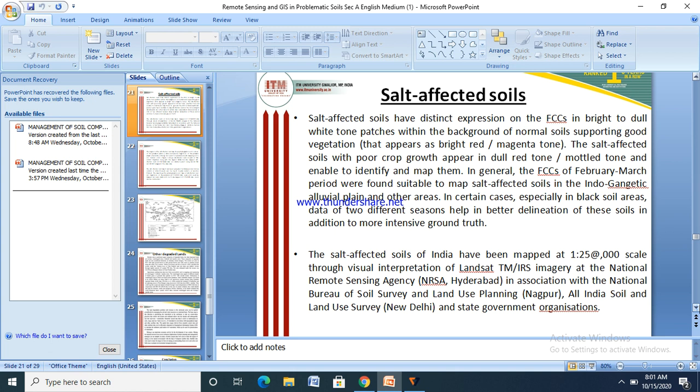Data of two different seasons help in better delineation of these soils, in addition to more interactive ground truth.